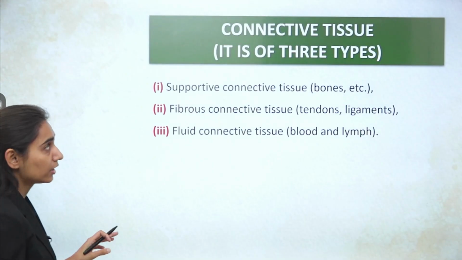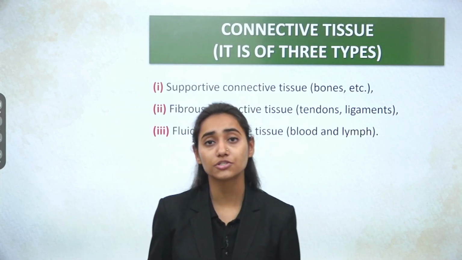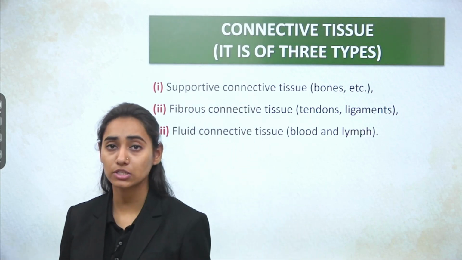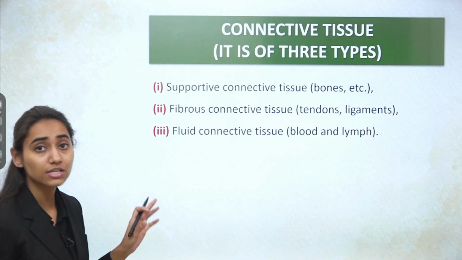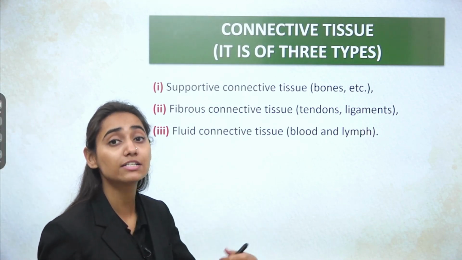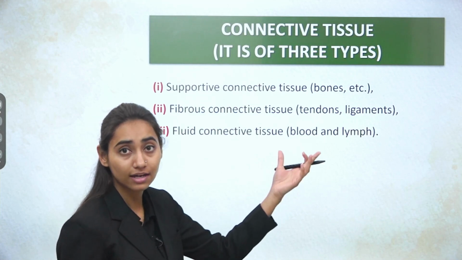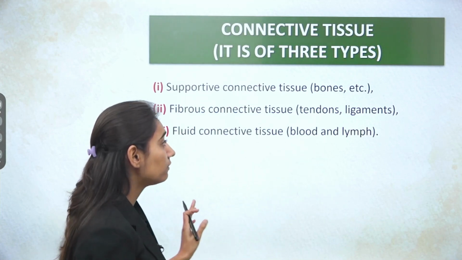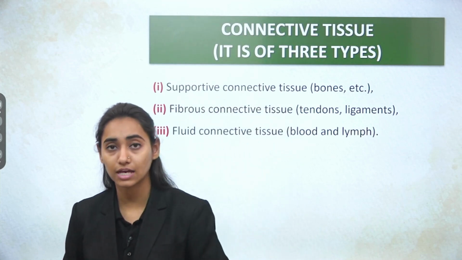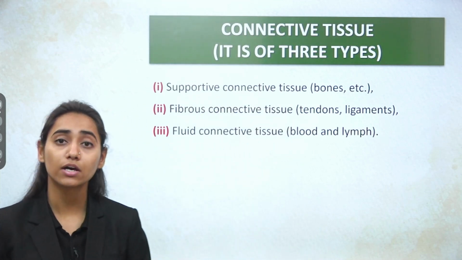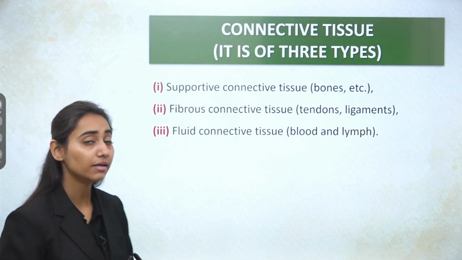Now coming to the connective tissue. Connective tissues are those tissues which help to connect different organs of your body. It is of 3 types. Supportive connective tissue provides support to your body. Example: bones and cartilage. Fibrous connective tissue helps in connecting bones and muscles together, from one to another. They are of 2 types, tendons and ligaments.